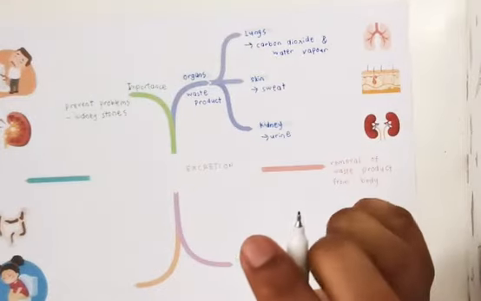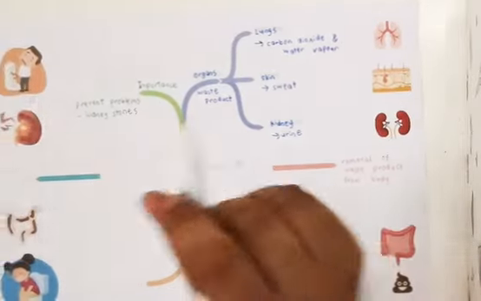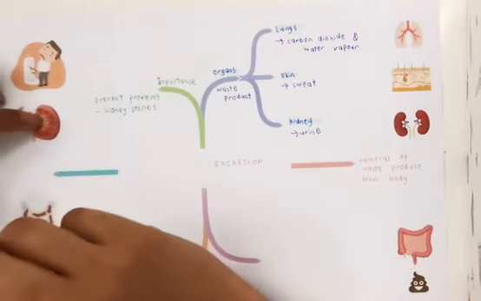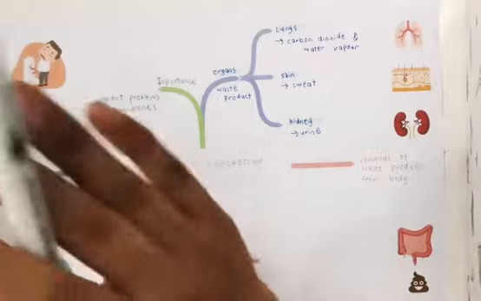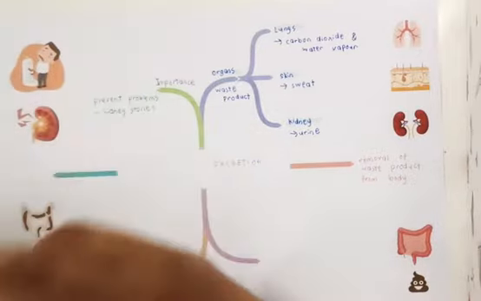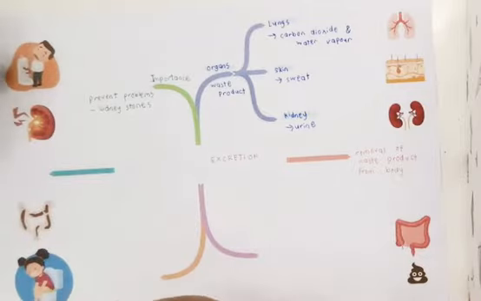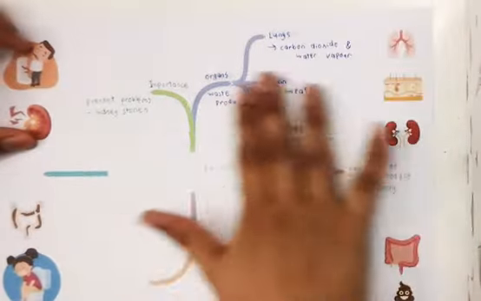Maybe you drink less water, so what will happen is you would have kidney stone. If you can see this picture here, these are kidney stones. That means all the urine and all the toxins will accumulate here and become hard. When it becomes hard, it will be very painful when you go for urination. Now we are done with excretion.